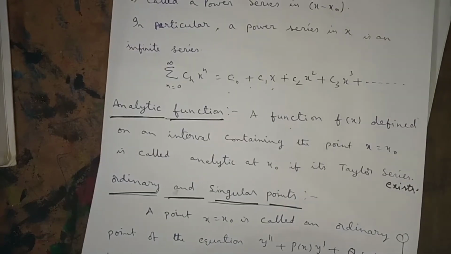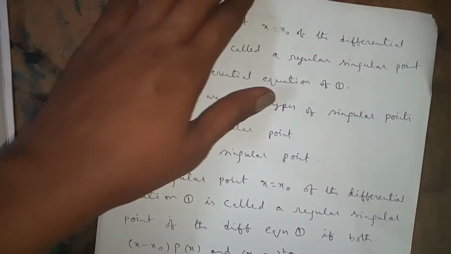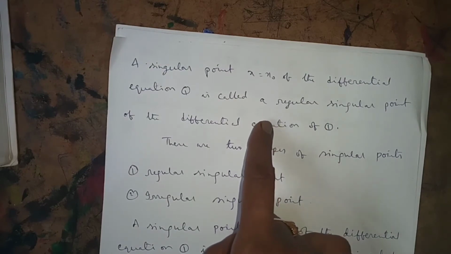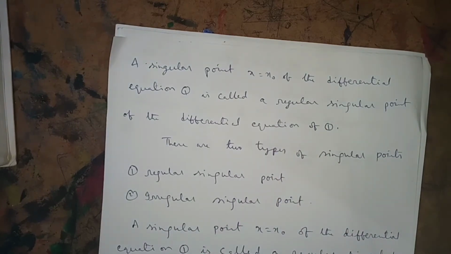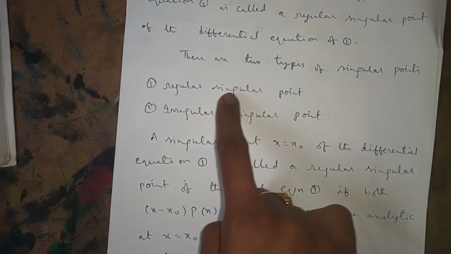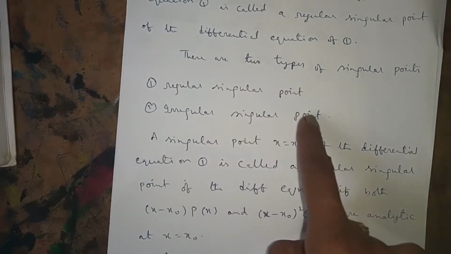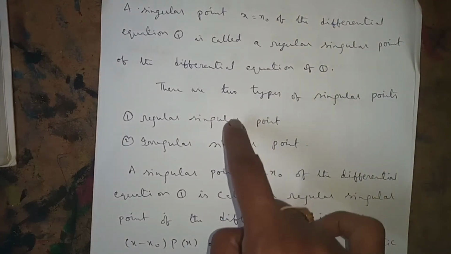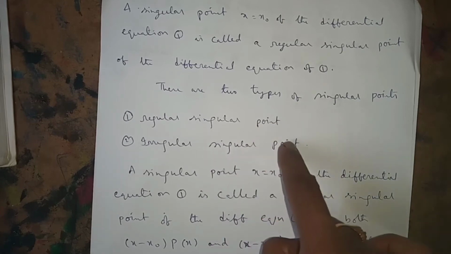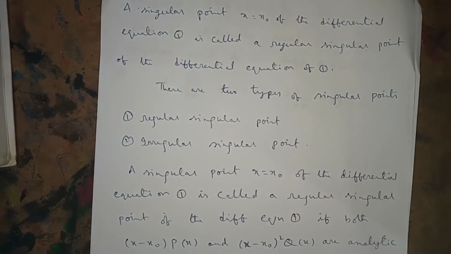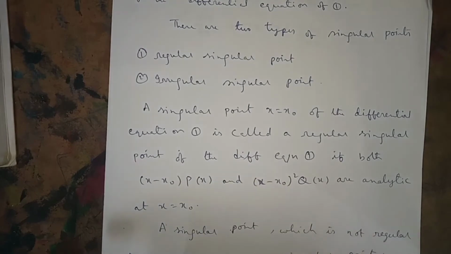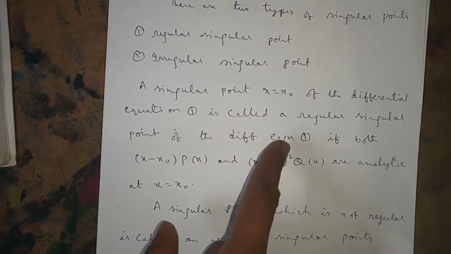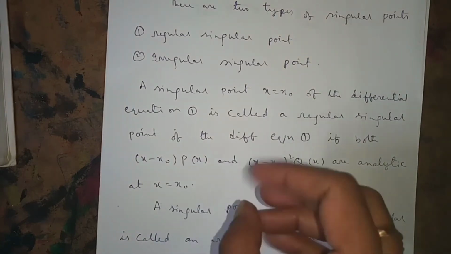Remember, there are two types of singular points. One is regular singular point, another one is irregular singular point. What is regular singular? What is irregular singular? I will do one example so you can understand very well.